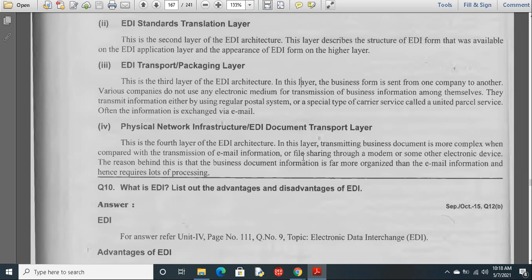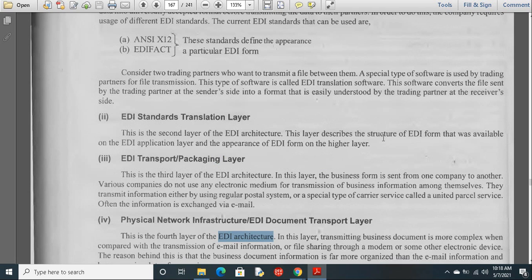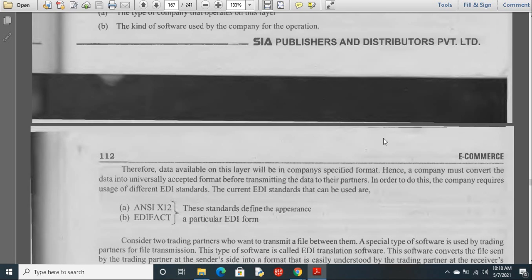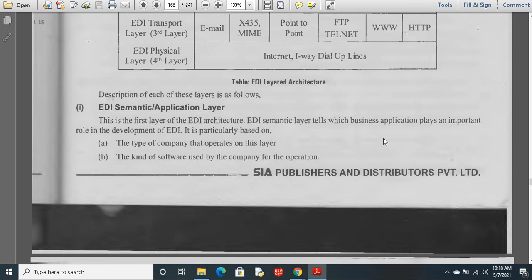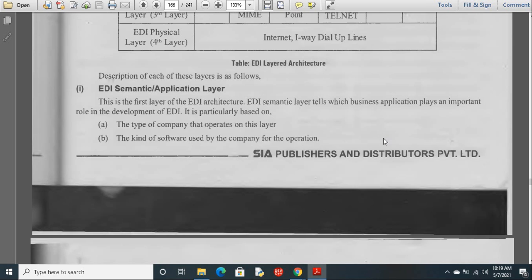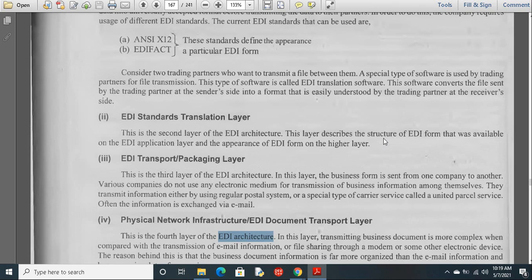Transmitting email information and file sharing can be done through a modem or some other electronic devices. The reason behind this is that business document information is far more organized than email information. So this is the reason maximum of the things will go with EDI architecture. These are the four different layers we have in this EDI architecture: first one is the application layer, then the standard layer, the transportation layer and the physical layer. They are the four layers of EDI architecture.